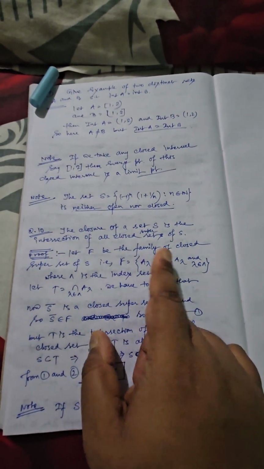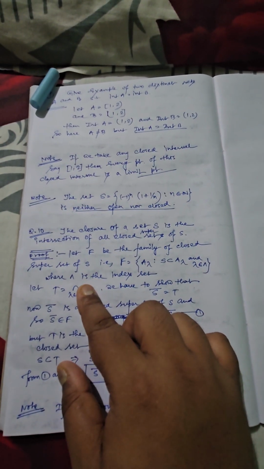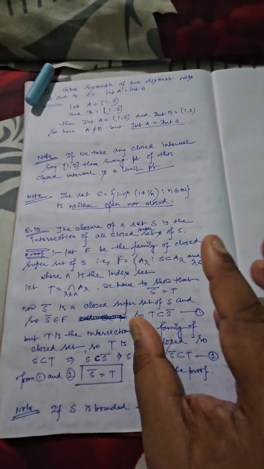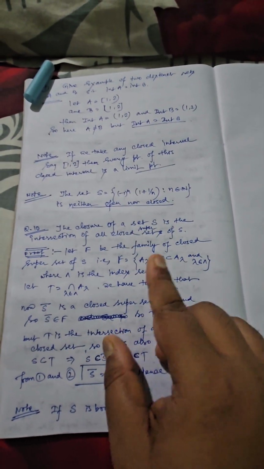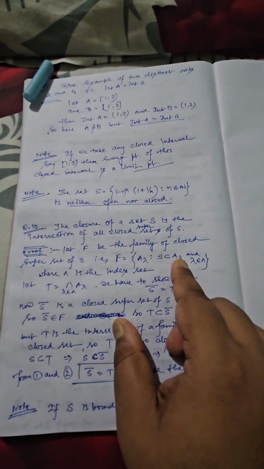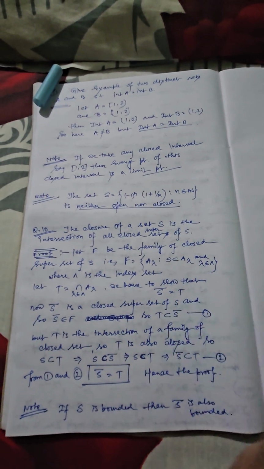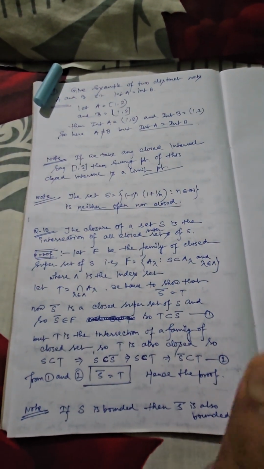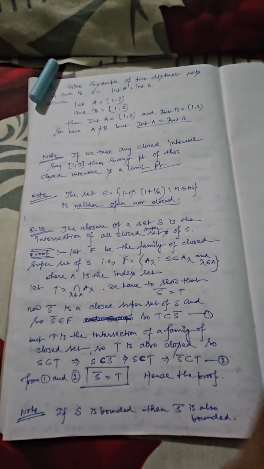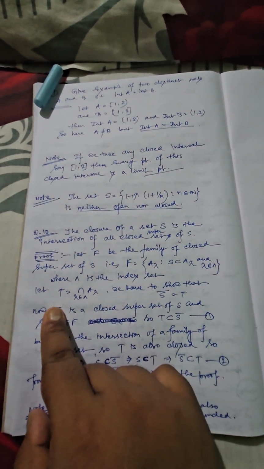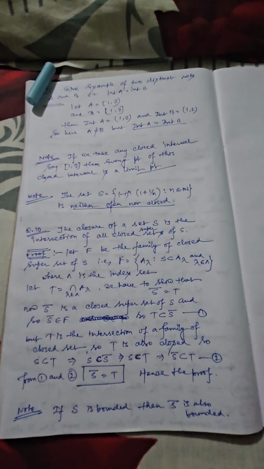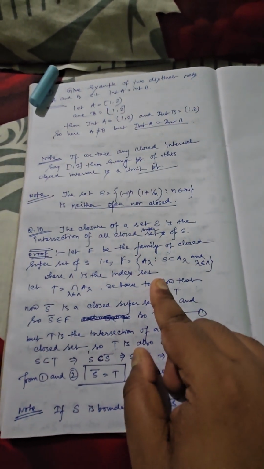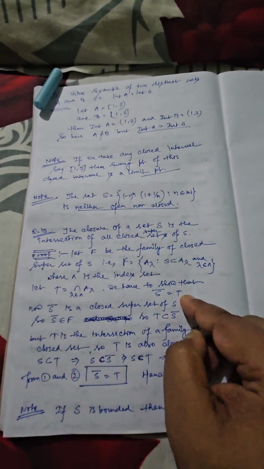So F is the family of closed supersets of S, and F contains all elements of the form A lambda such that each A lambda contains S, because they are all supersets of S, where lambda belongs to the index set capital Lambda. Now if we take the intersection of the A lambda, we get the smallest member of this family, say T.